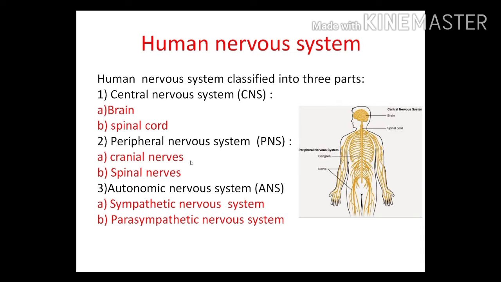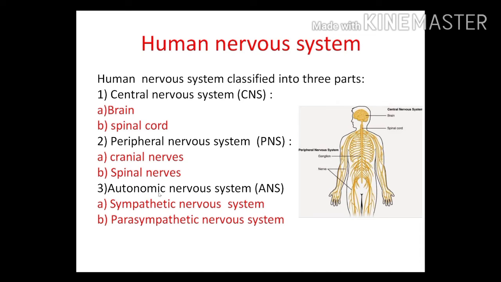The branches which arise from our spinal cord are called spinal nerves. These branches are mostly responsible for voluntary processes. They control the voluntary processes in our body.